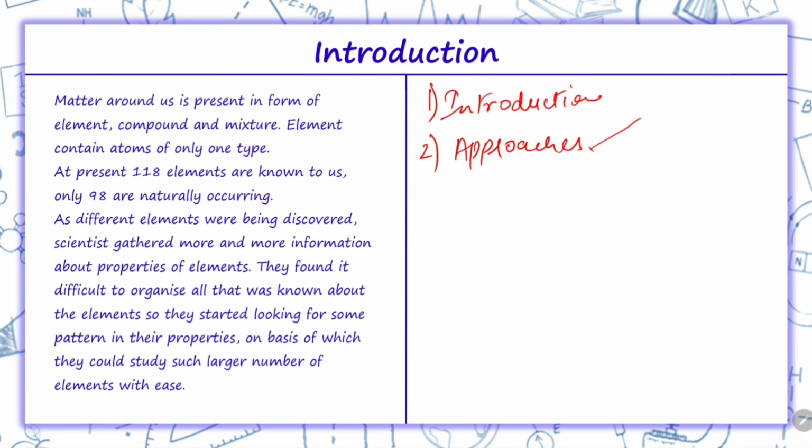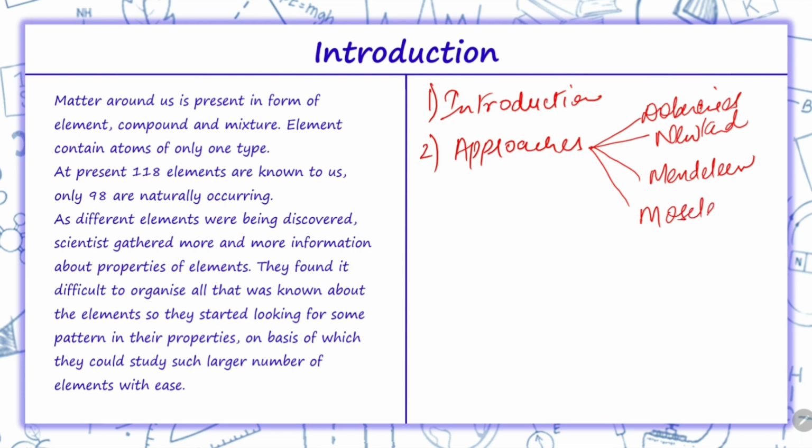There were many scientists, but we have to study Dobereiner, Newlands, Mendeleev and Moseley. Dobereiner's, Newlands' and Mendeleev's periodic tables will be discussed in this part, but Moseley's periodic table, which we call the modern periodic table, will be discussed in part 2.